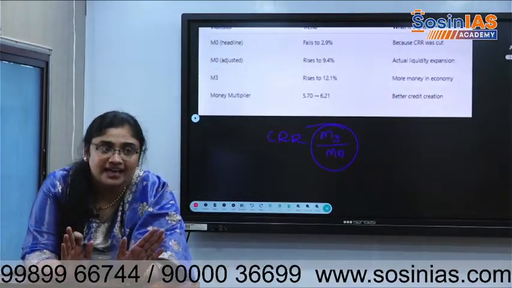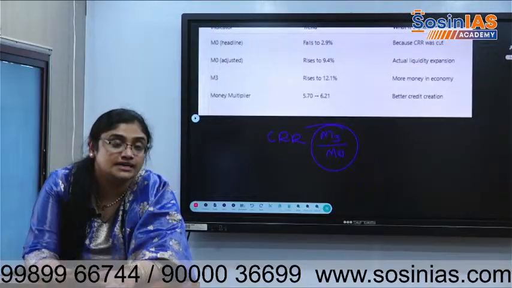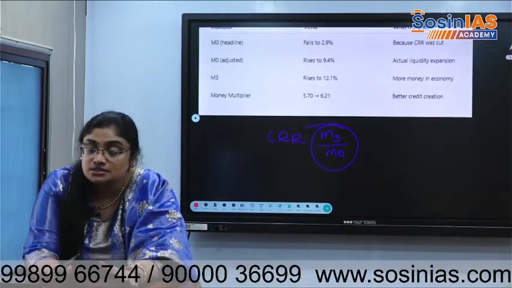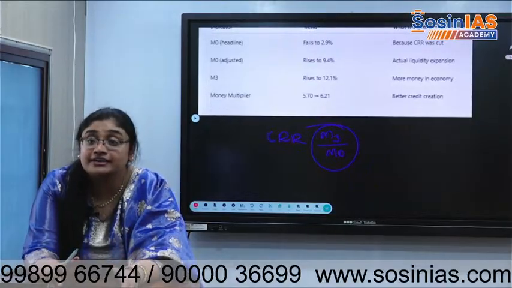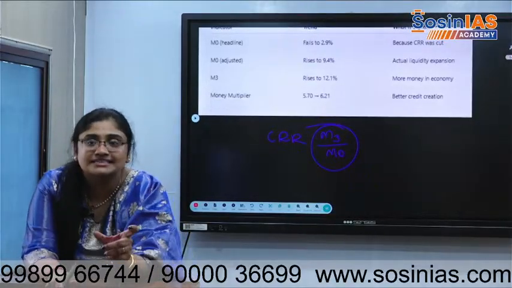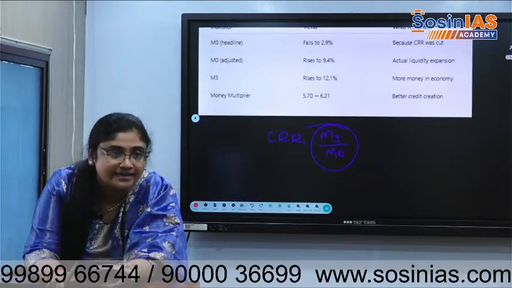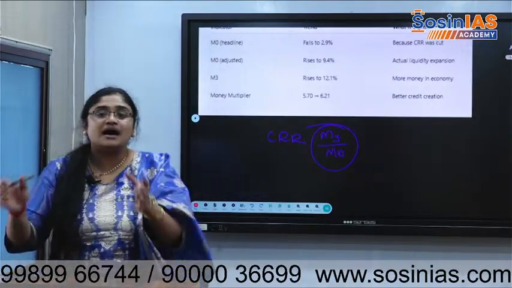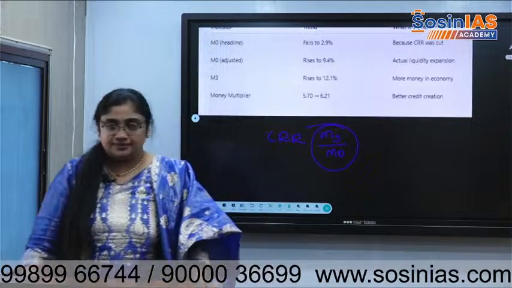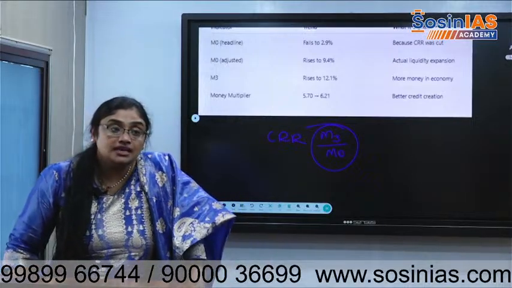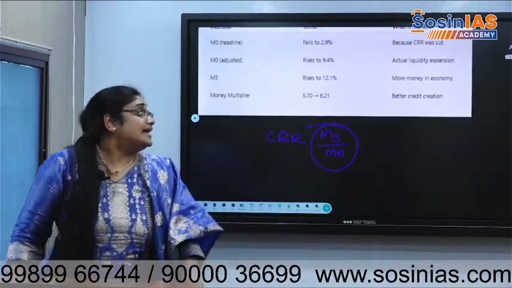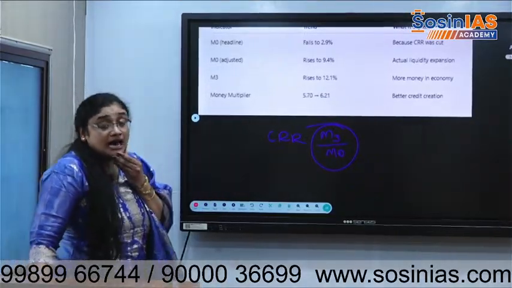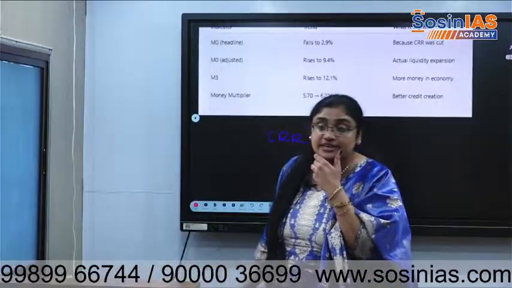SLR is where the banks put the money in the form of cash, gold, government securities, and they get some kind of returns on them because it is government securities. From RBI, they buy the government securities, they park the money for safety, right? So M3 and M0 are very important, and their growth or rise is very important.